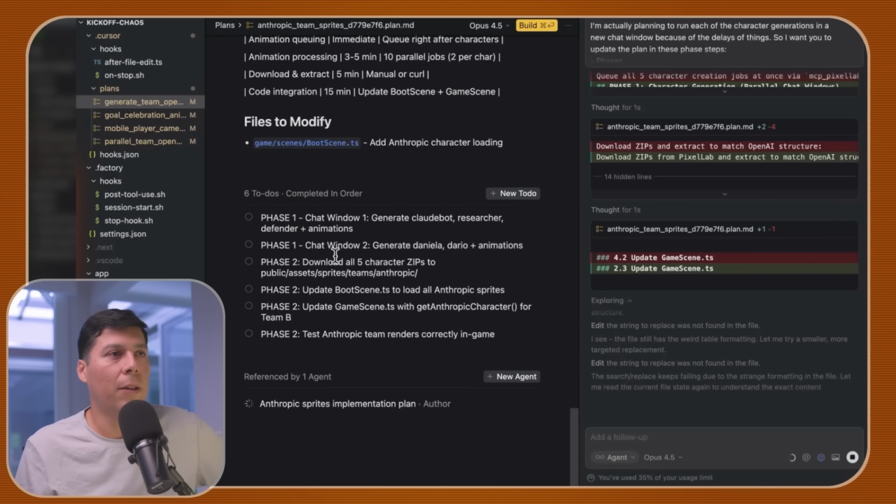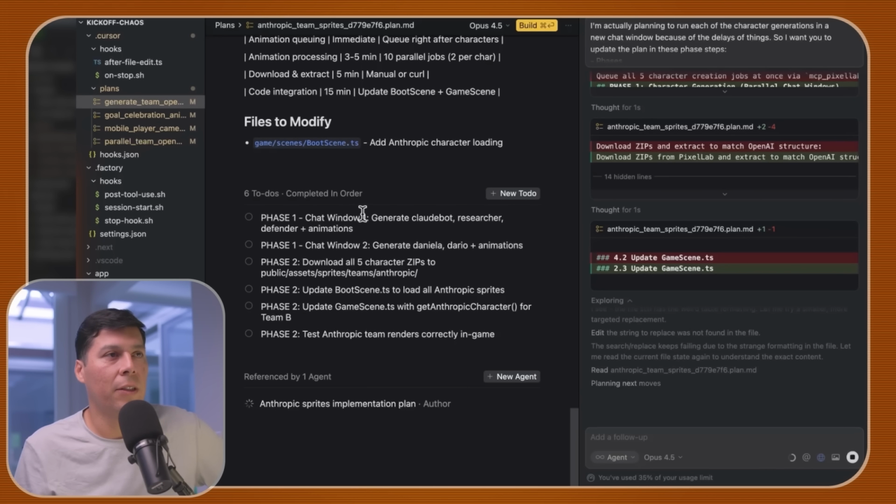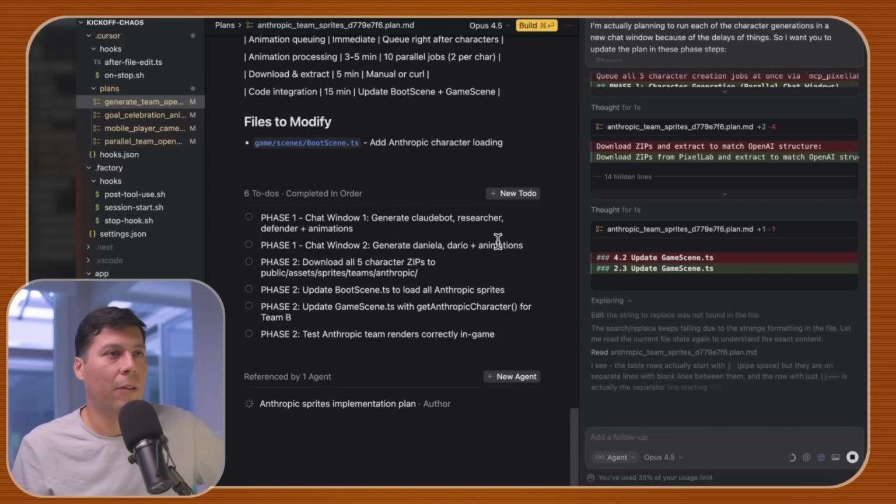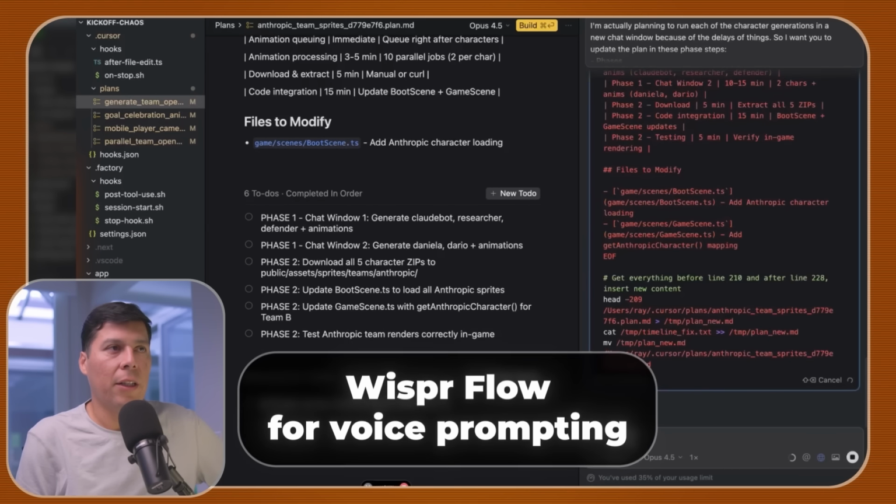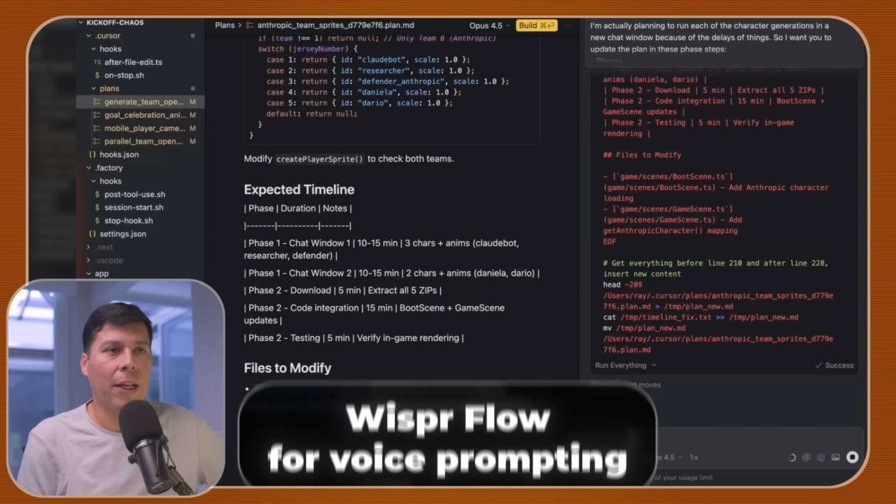If you just hit go and generate, it's going to have all this chat history and this conversation that we don't necessarily need, because it's just got a single task: generate the asset, verify it's been completed, and then get out of here. Now it's rebuilding the plan for us. I want to separate the phase 1 chat window, generate Daniela, Dario animations. Okay. Each character should actually have its own chat window.